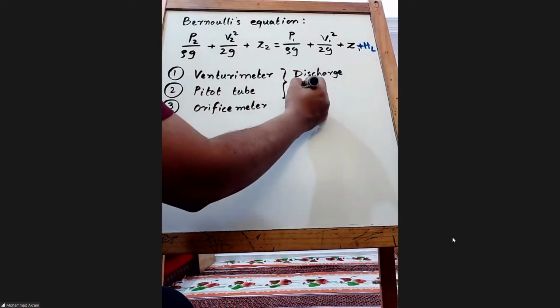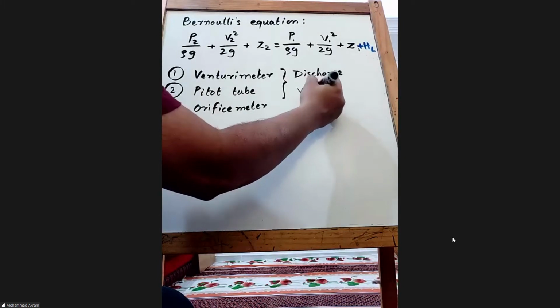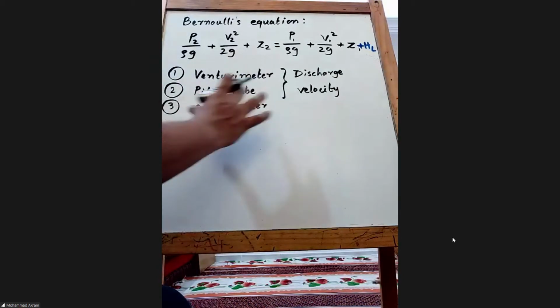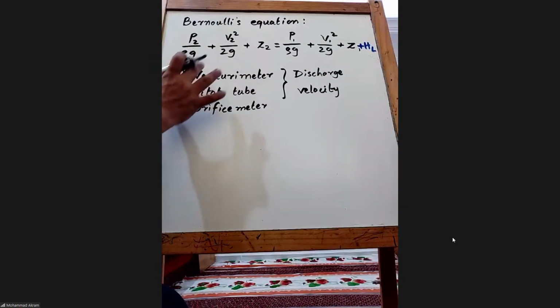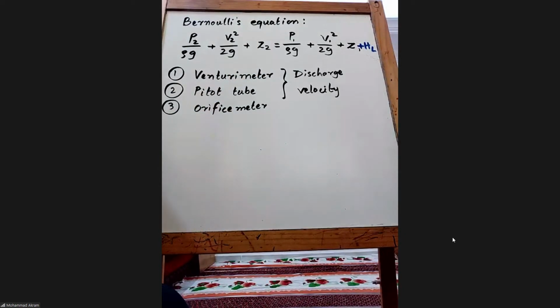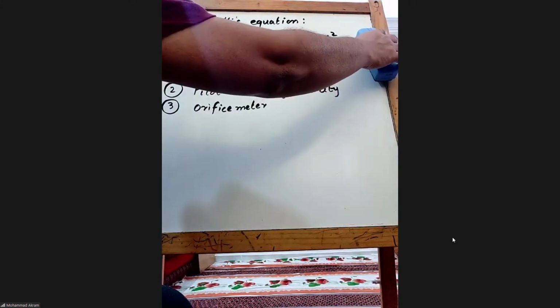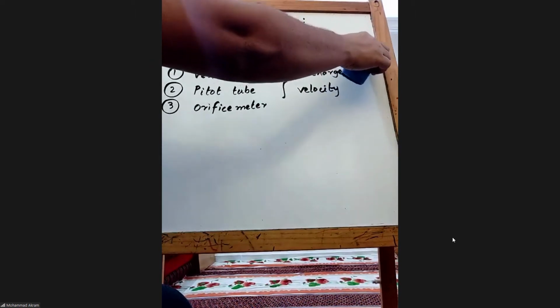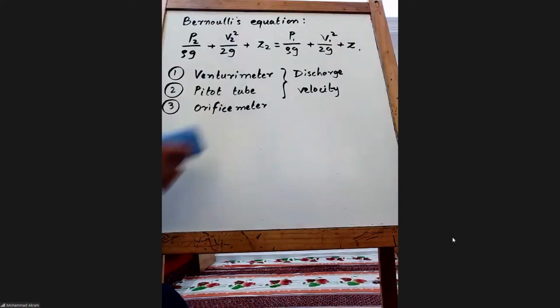Pitot tube is for measuring the velocity. All these instruments use the Bernoulli equation to get the values. Now we will use Bernoulli equation for ideal flows to measure the discharge or velocity.